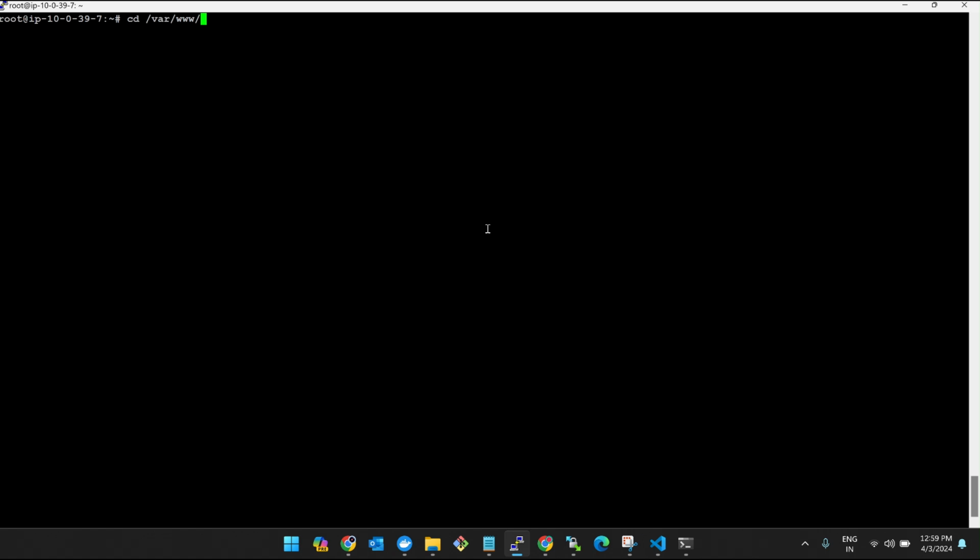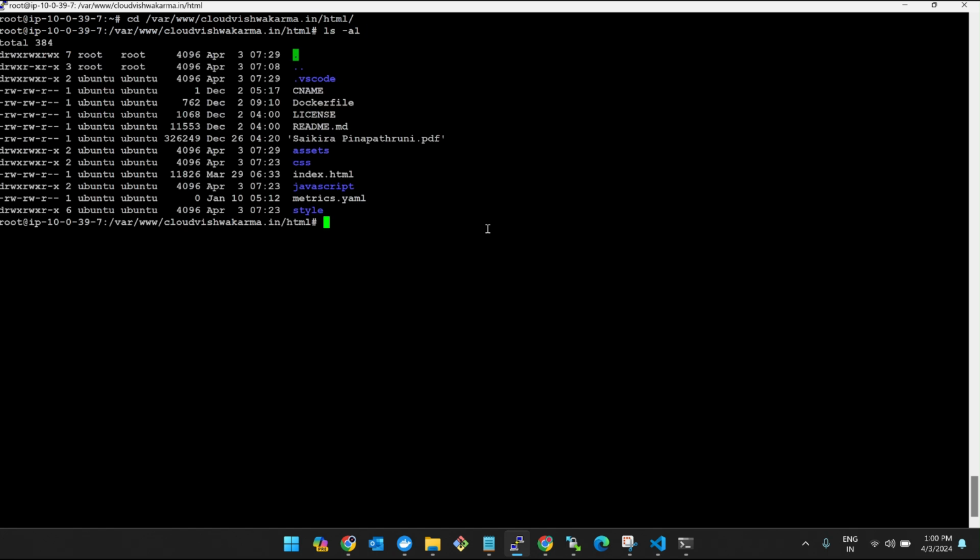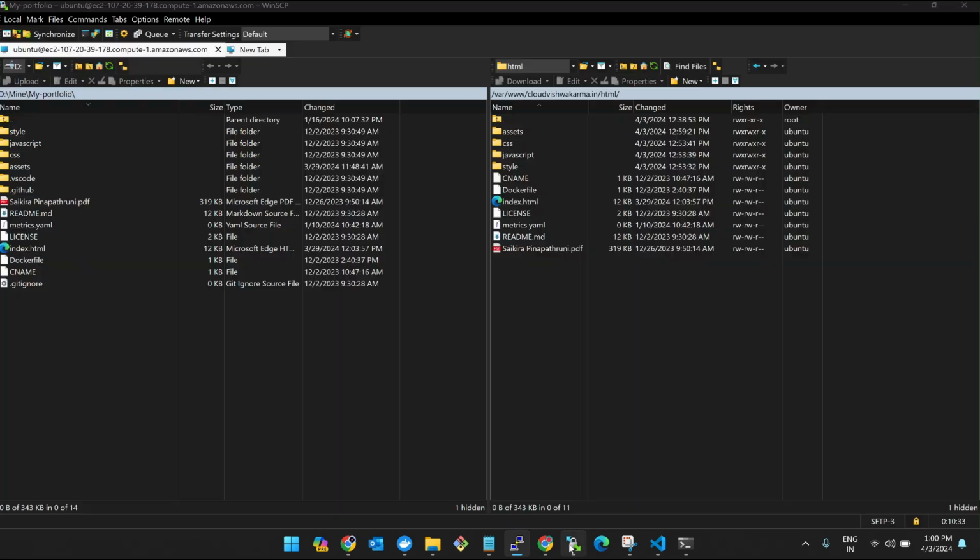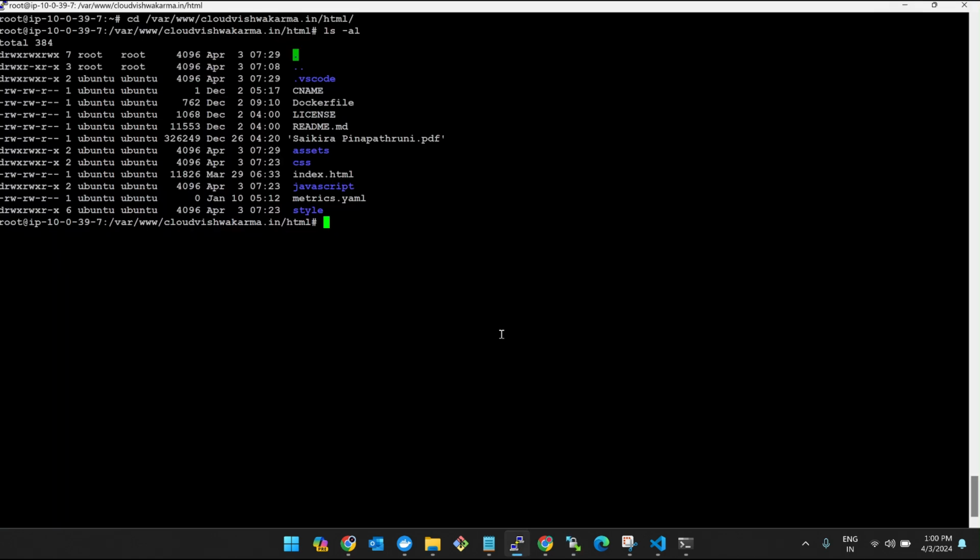Cloud and then HTML. Name. Yeah, we got our files. That's it. Yeah, it's done. You can minimize this. And now let's go back and check whether all these files are really reflecting on our domain name or not.